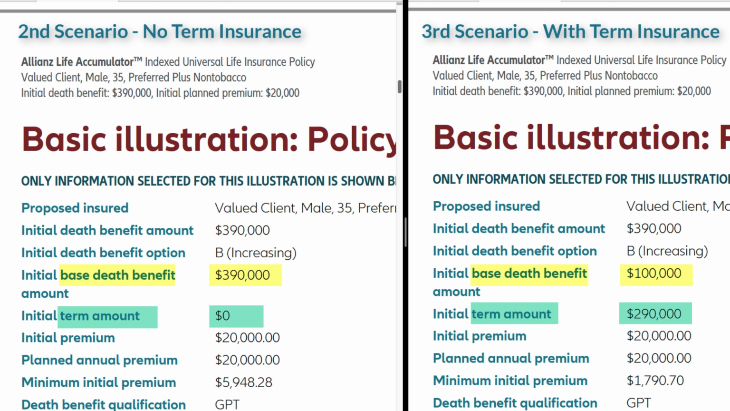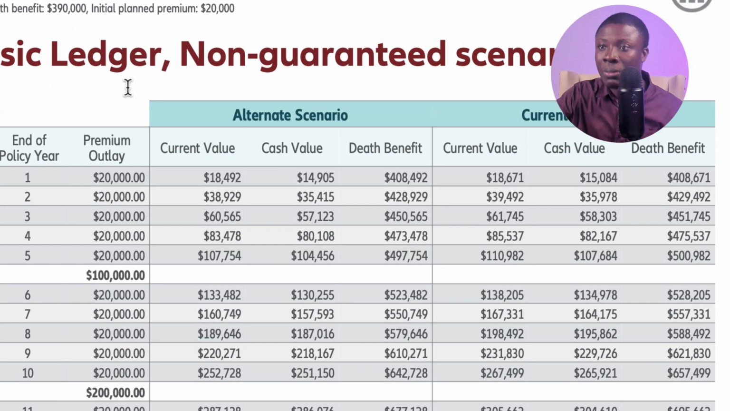Now, $100,000 is the lowest base insurance the insurance company will allow. And that's why we're using $100,000 here. So let's take a look now. $20,000 going to the policy. Year one, we have $15,000. Do you see the difference? From just $3,000 to $15,000. Year two, another $20,000 going to the policy. And we have what?